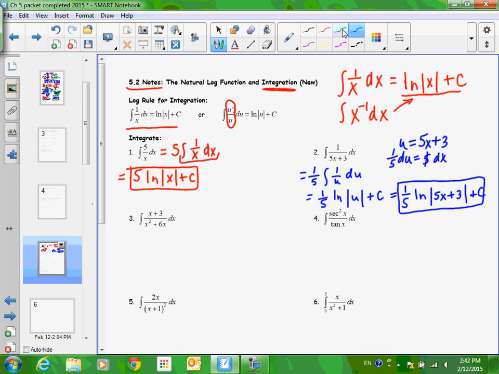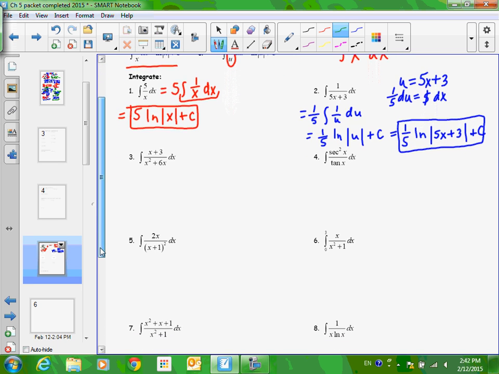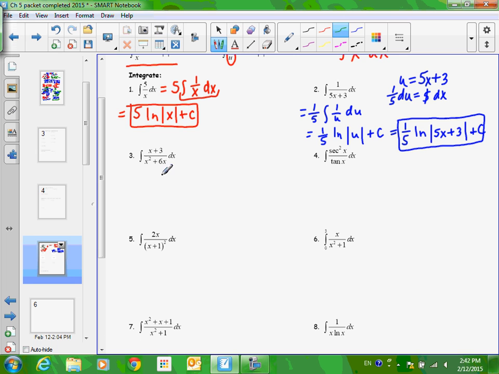All right, number 3. Going with the same thing, I can see that the denominator is more complicated than the numerator, and so I'm going to just go with what we've been doing, and I'm going to let u equal the denominator. I'm going to show you what happens here, and then we can talk about how you're going to see that ahead of time.